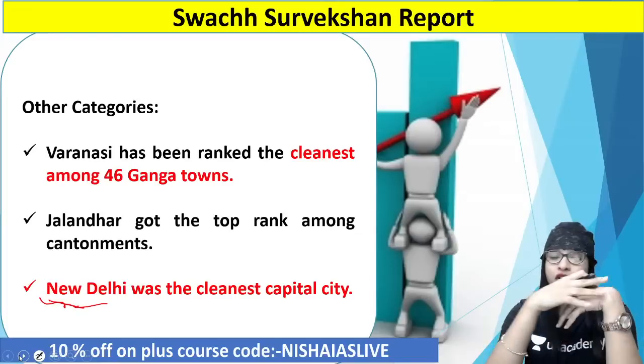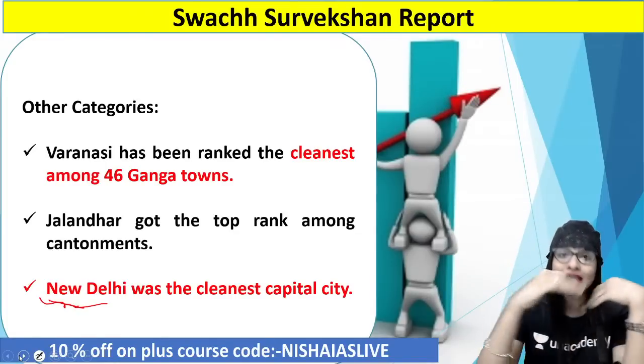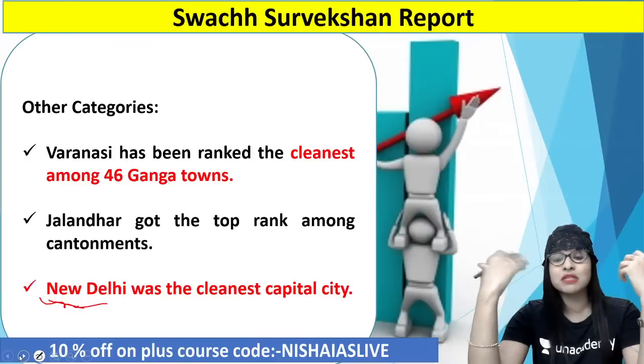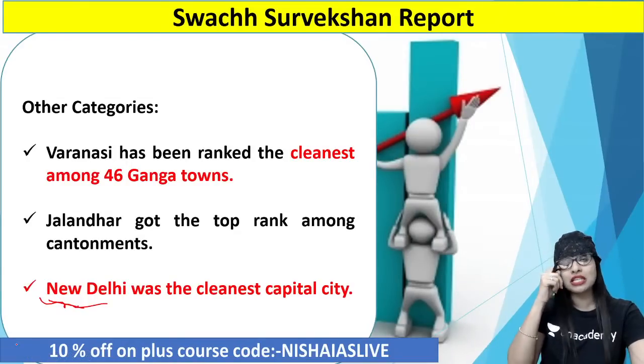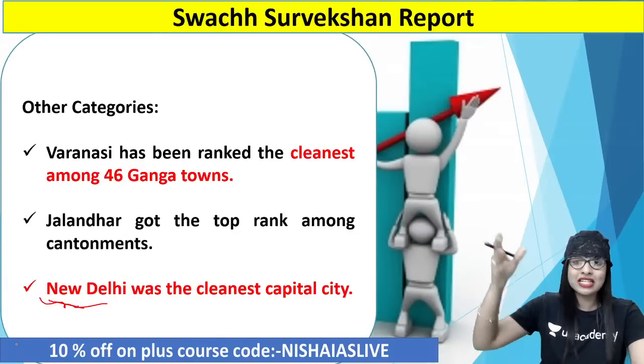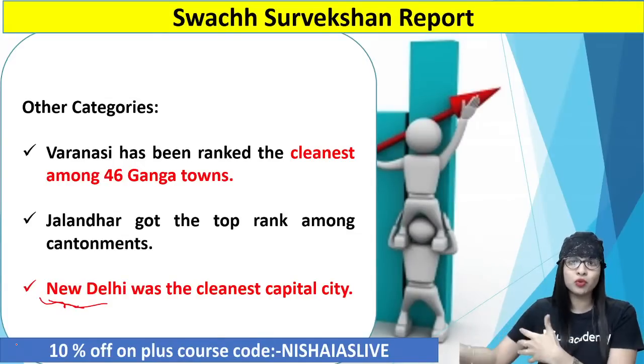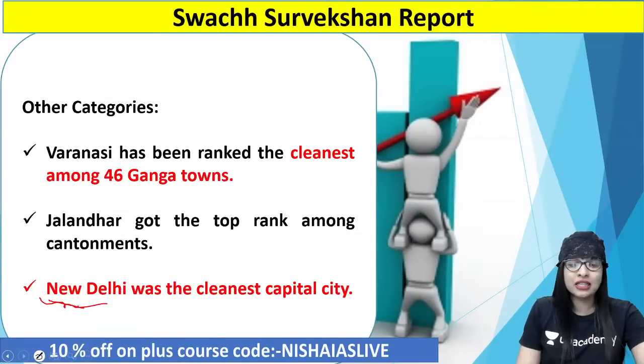It is indeed true. Actually, you know what? We can't say Delhi is not clean as such. They are making a lot of efforts to ensure that the city is kept very clean with regard to all the hygiene and sanitation measures. Because if you go there, you can see the categorization of waste also. Dry, solid, liquid waste categorization, where the people have to do that. So it's kind of clean. We cannot say it's completely bad as such.